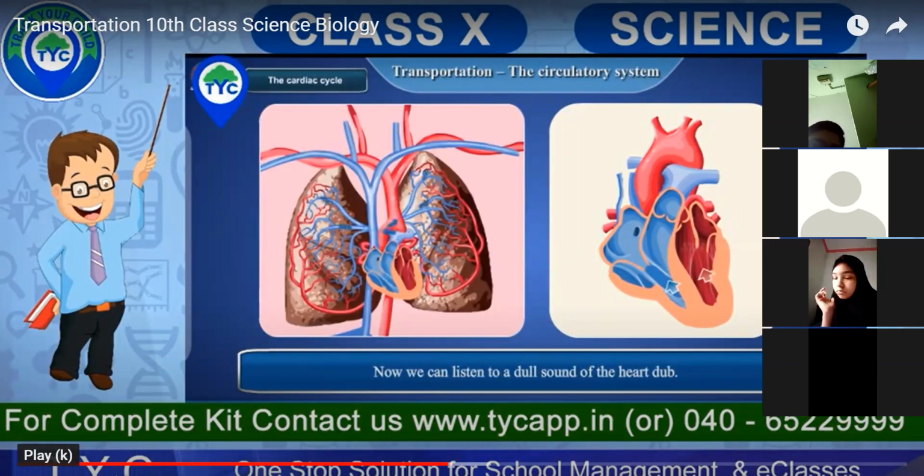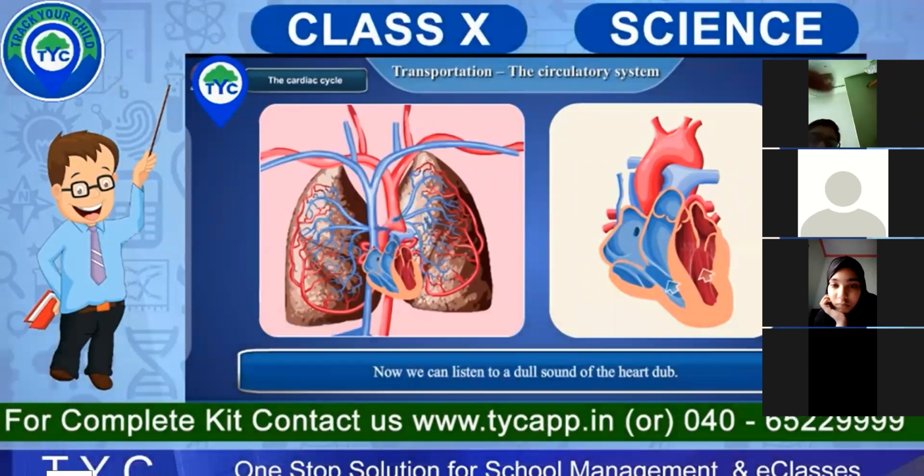The valves do not allow the backward flow of the blood. That is the reason veins have valves, but arteries have only one way movement. Valves have to protect against backward movement, because as you see we keep on changing our positions of sitting, and when you are sitting or keeping your legs for a long time, the blood cannot flow back. That is the reason you feel swelling, numbness, and all these things.